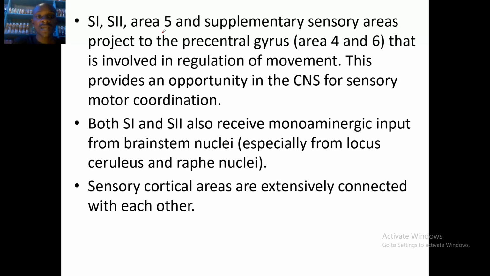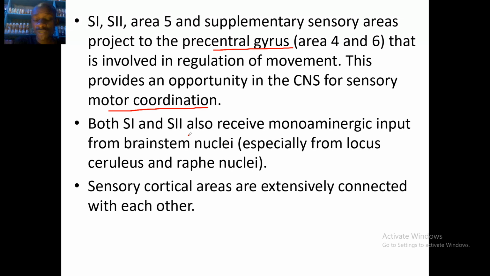Now, the S1, S2, area 5, and supplementary sensory areas project to the precentral gyrus, that's the area 4 and 6. That is involved in regulation of movement. Now, this provides an opportunity in the CNS for sensory motor coordination.